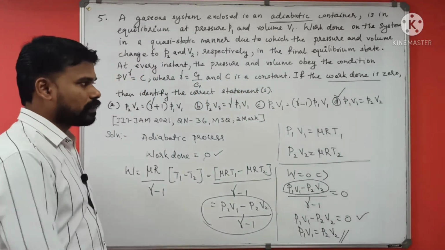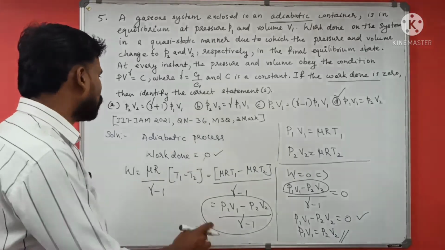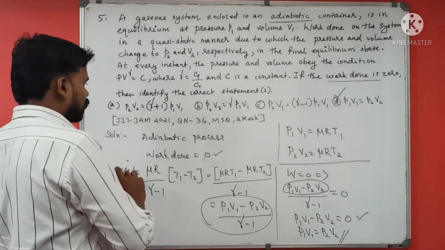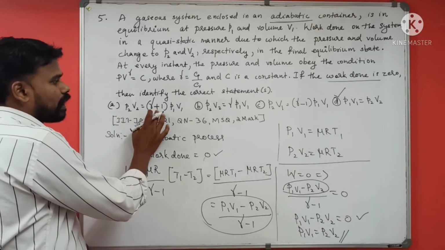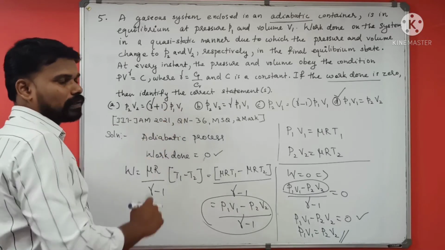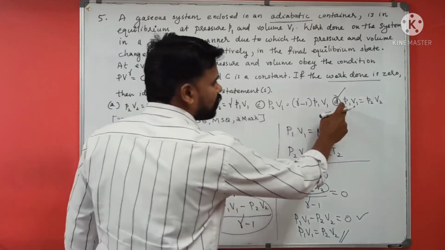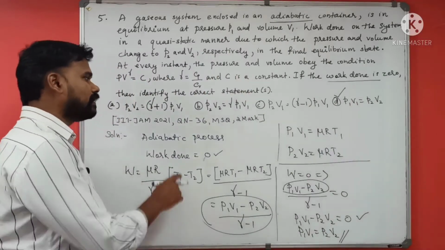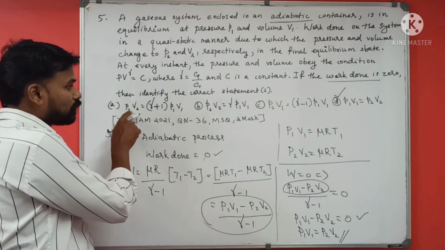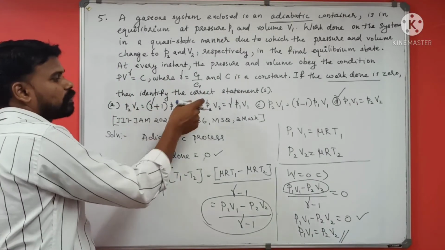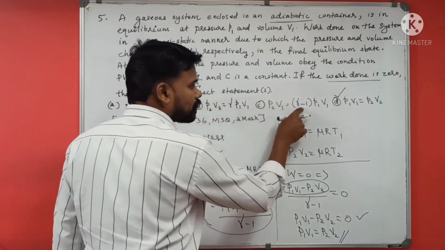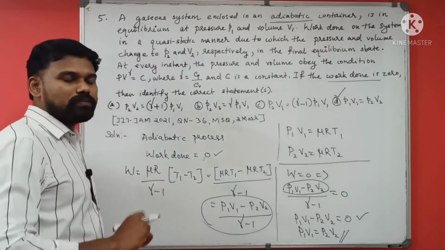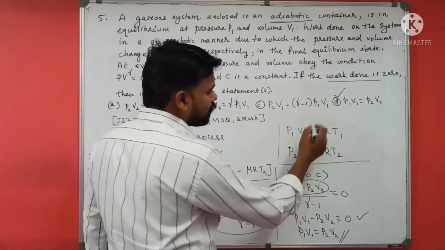It's an MSQ question, so let's check the other options. P2 V2 is equal to gamma plus 1 times P1 V1. Actually, we got that P1 V1 is equal to P2 V2, so this cannot be correct. The other options also cannot be correct. So the only correct option is D. Option D is our answer.